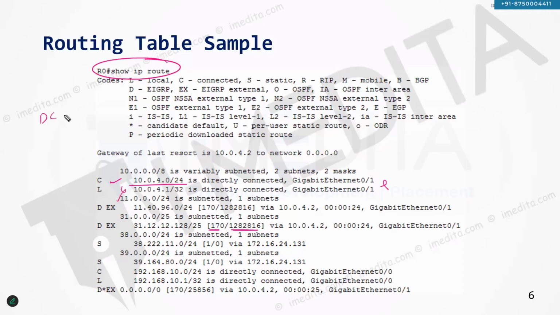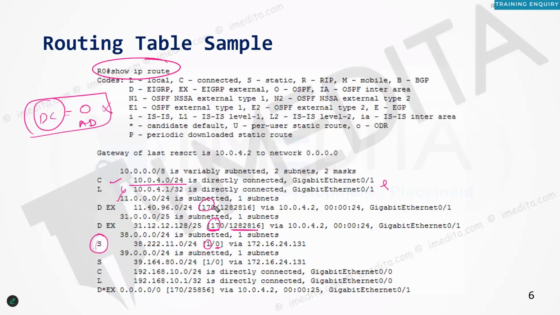Directly connected routes have an AD value of 0, and there's no metric associated with them, just like static routes do not have any metric value. Similarly, directly connected routes do not have any particular metric, but they do have the AD. All these protocols have the AD. AD is the administrative distance, and metric is basically how the best path was decided, based on which criteria the router or routing protocol has decided the best path.